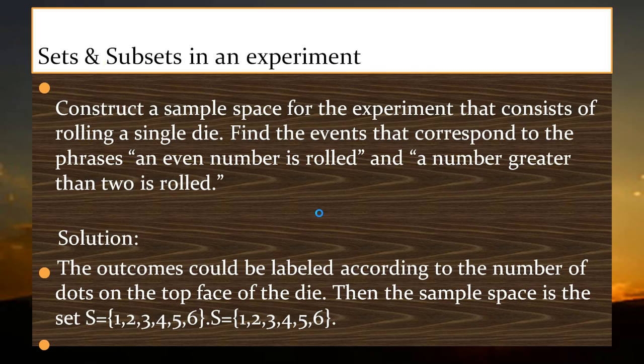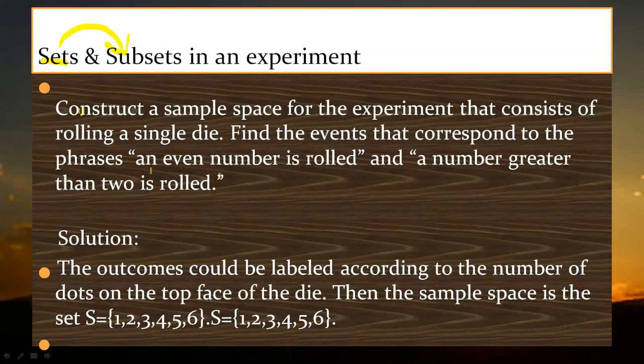One is a set, that is the sample space, and from this sample space I'm making a subset, that is my event, what I'm getting. When we solve this example, we will be able to understand what is happening.